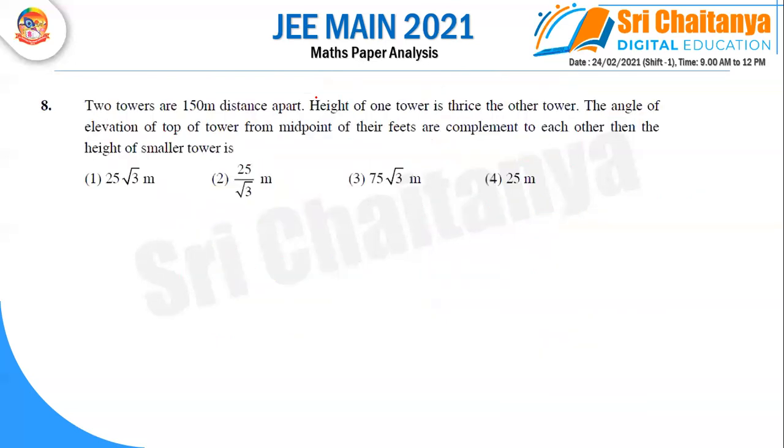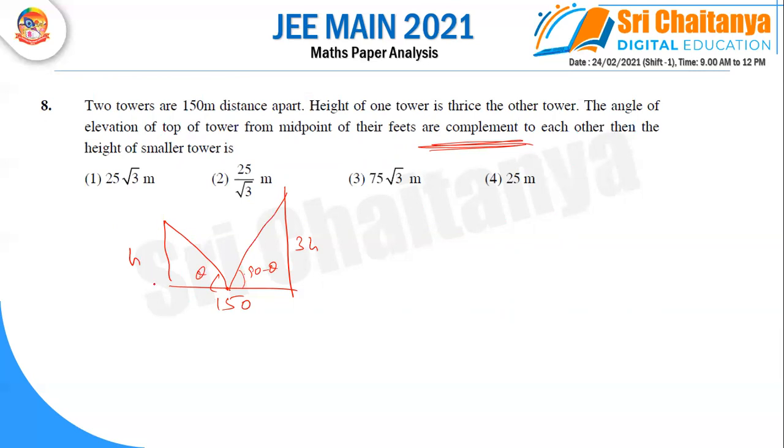Next one. Right, two towers are given. Two towers are at a distance of 150 meters. The height of one tower is thrice that of the other tower. So it is h, it is 3h, and the distance between these two is 150. And they are asking about the angle of elevation of the top of the tower from the midpoint. Those angles of elevation are complementary angles. That means if it is theta, you can write it as 90 minus theta in this triangle.